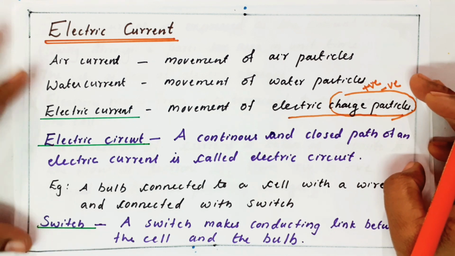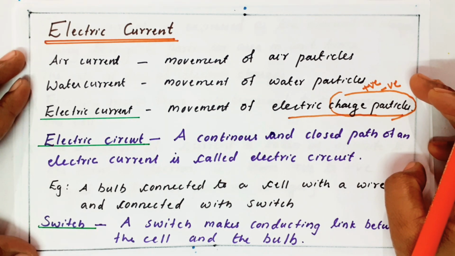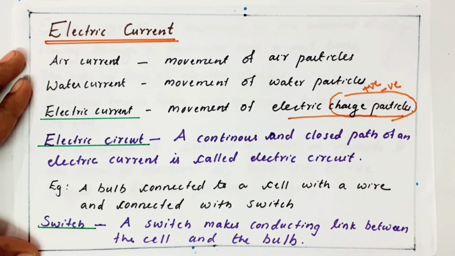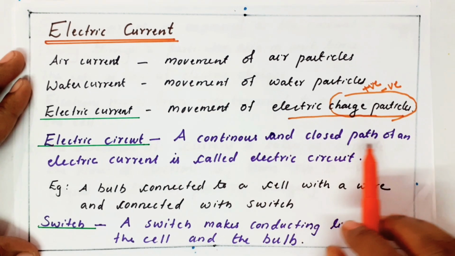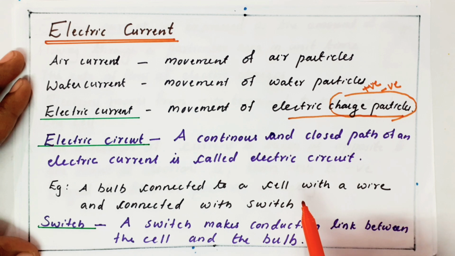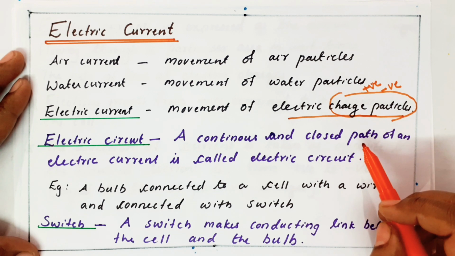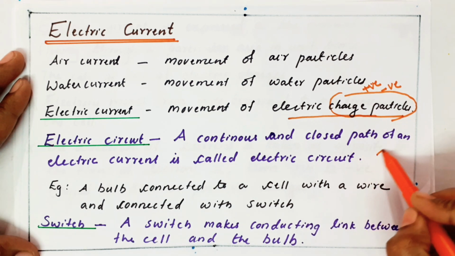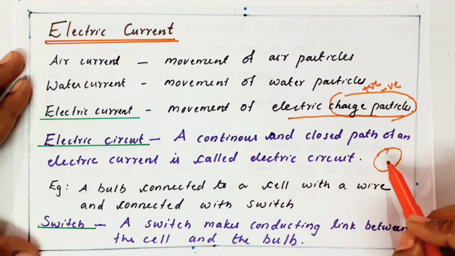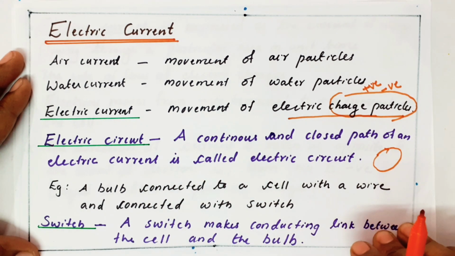Then, before going in depth, I am telling a few terms in electric current. We call it a circuit, an electric circuit. What is called a circuit? A circuit means a continuous closed path of an electric current, called an electric circuit. The continuous closed path, what's the meaning? I told you the charged particles should move. Where should they move? They should move in a closed path, and it should be continuous. That path we call by the name electric circuit.